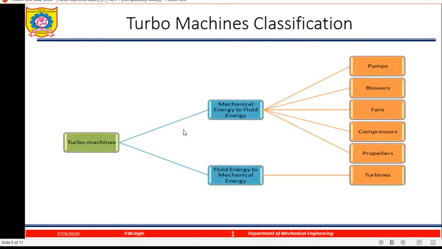Again, turbo machines can be classified as mechanical energy to fluid energy and fluid energy to mechanical energy. So fluid energy to mechanical energy is a turbine. For example, in a hydraulic turbine, water energy is converted to mechanical energy. Then mechanical energy to fluid energy covers pump, blower, fans, compressor, and propellers.